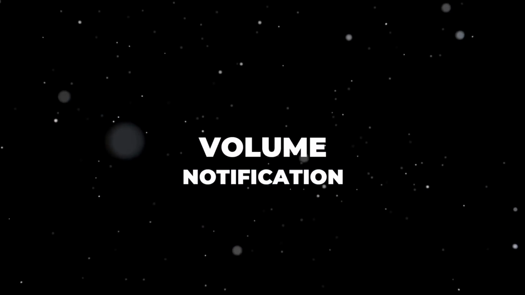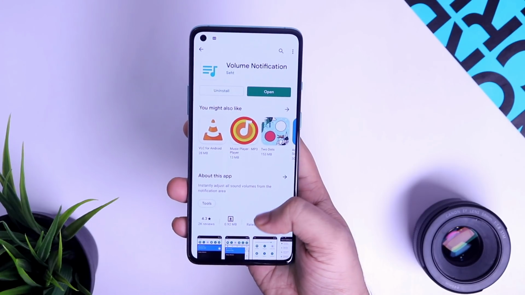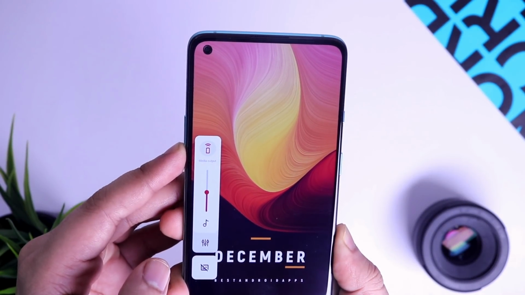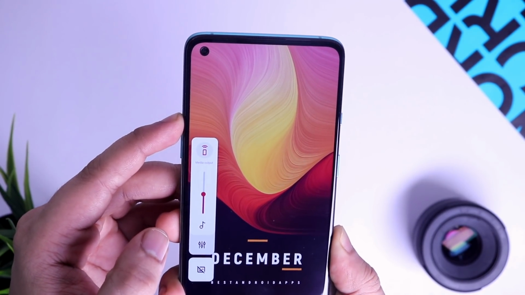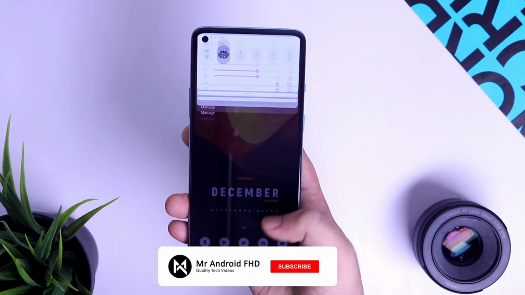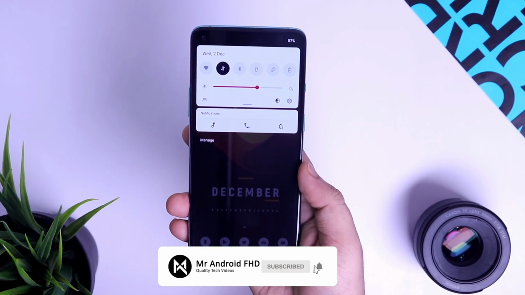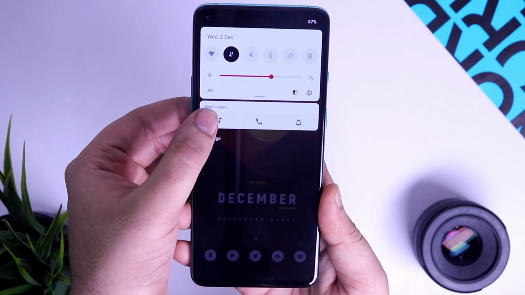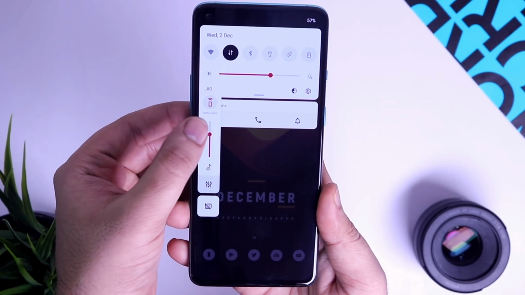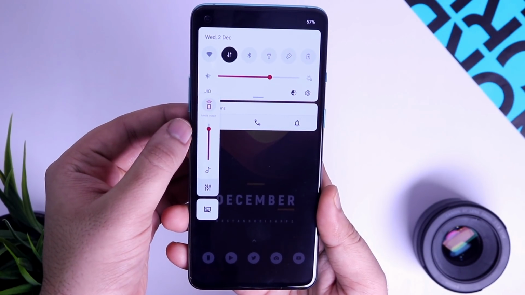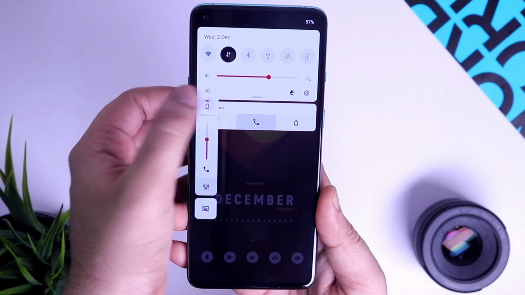Alright guys, next up we have Volume Notification. This application helps you to access your volume slider directly from the notification panel. So now you don't have to press the physical volume buttons to increase or decrease the volume. All you have to do is just open your notification panel, and below you will find the volume controls for all different sound profiles. Guys, this application is super useful, and I am sure a lot of you don't prefer using physical buttons on your phone. So for those of you, this application is definitely going to be a lifesaver.